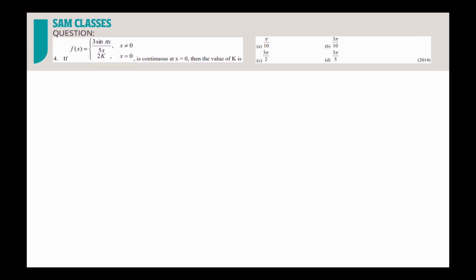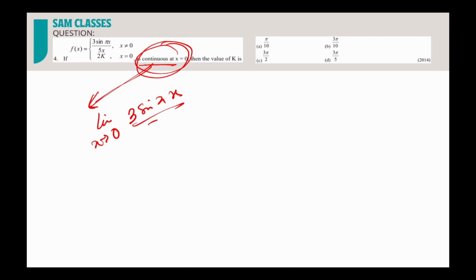Now the next question. Since they're talking about continuity, it means the limit has to exist. Let me show this, then I won't be doing this part in any other question. Since it is continuous at x equal to 0, the limit as x tends to 0 exists. So 3 sine pi x by pi x. Now if I put x equal to 0, what will I get? 0 by 0. The moment I get 0 by 0, flash, what? L'Hopital. Correct. Whenever I get 0 by 0 form or infinity by infinity form, differentiate it.